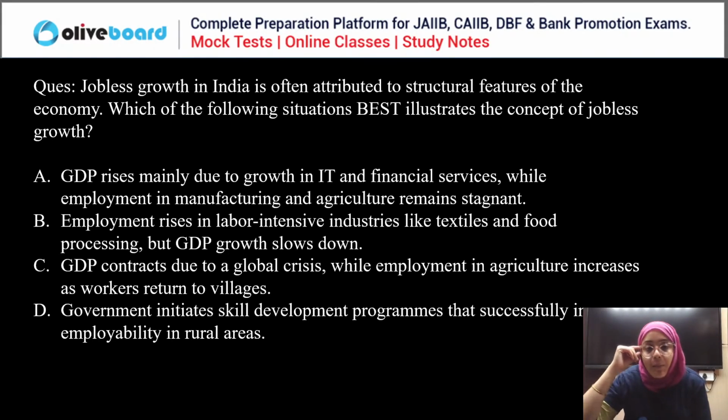Employment rises in labor intensive industries like textile and food processing, but GDP slows down. GDP contracts due to a global crisis, while employment in agriculture increases as workers return to the village. Government initiates a skill development program that successfully increases employability in rural areas.